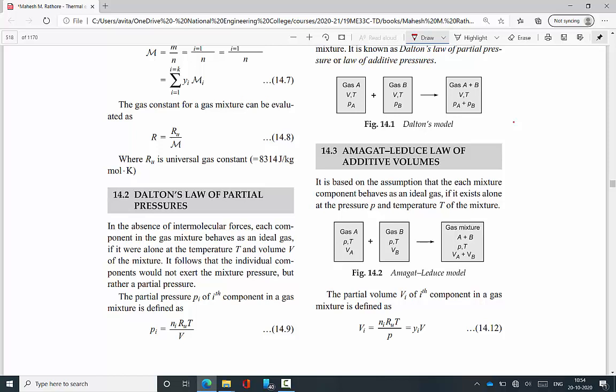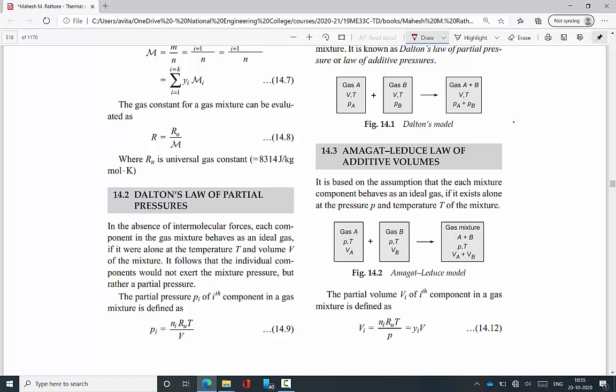Gas A has a certain pressure and temperature, and gas B has a certain pressure and temperature, but here the volume is added, which means we change the container from the initial one. The final volume is VA plus VB, not the same volume. In the previous Dalton's law, the volume is the same, therefore the pressure increases. But in this law, the volume increases because pressure and temperature are constant. This law is called the Amagat-Lewis law model.